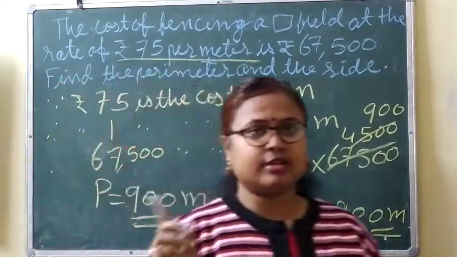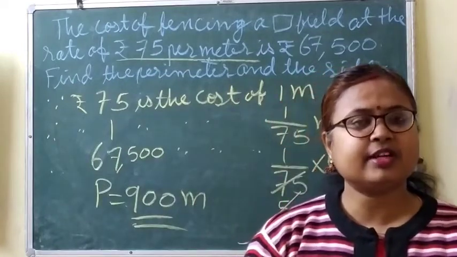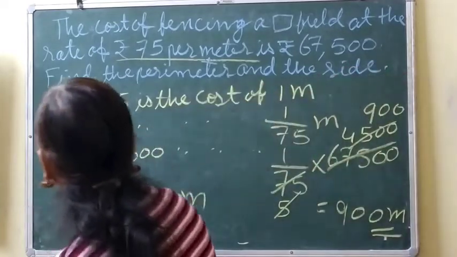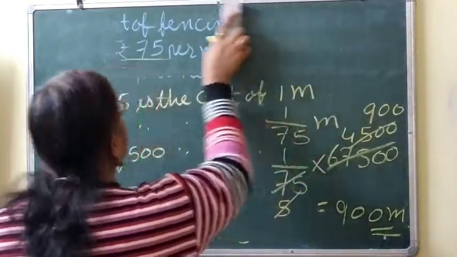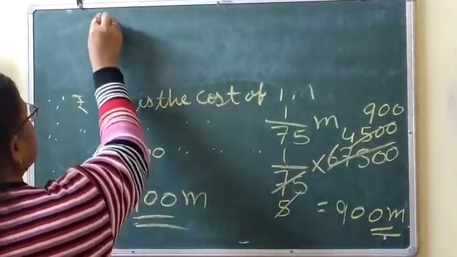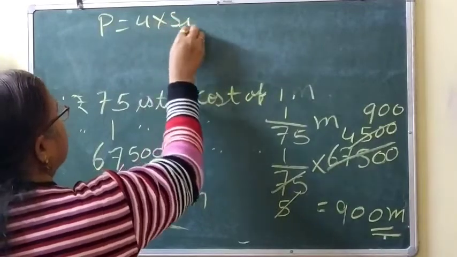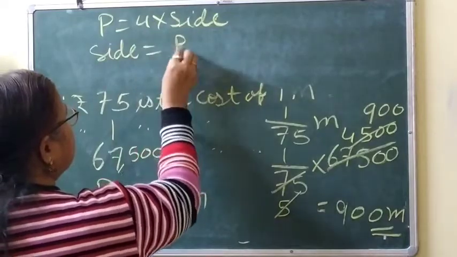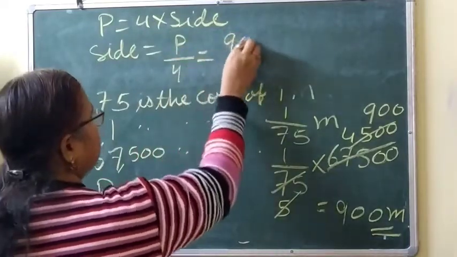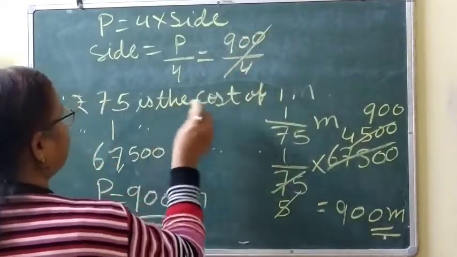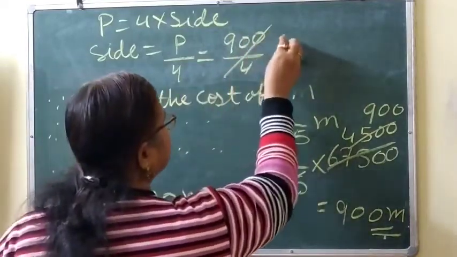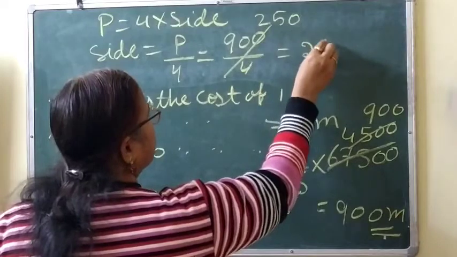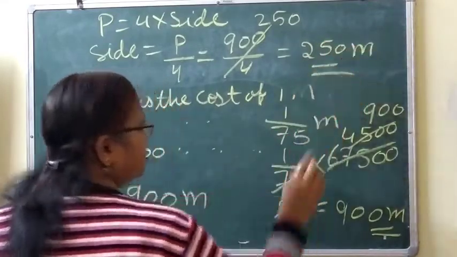Now we have got the perimeter. Can we find out the side? Yes. How can we find out the side? Side is equal to perimeter divided by 4. Let's do that. Perimeter is equal to 4 into side, and we have to find the side. So side is equal to perimeter by 4, and perimeter is 900. So 900 by 4 will be 225 meter.